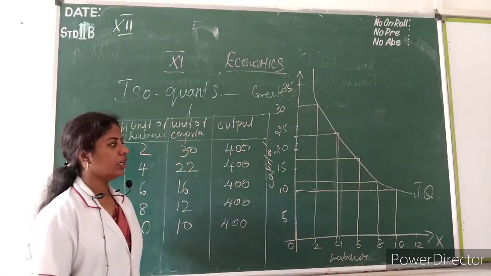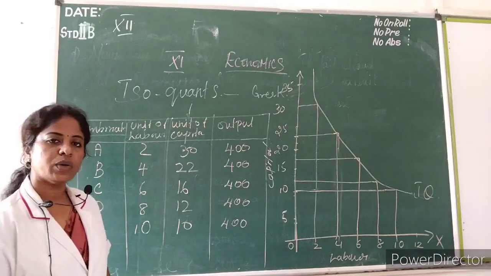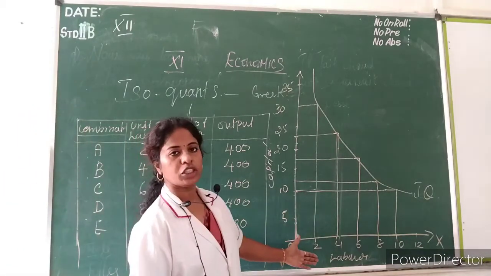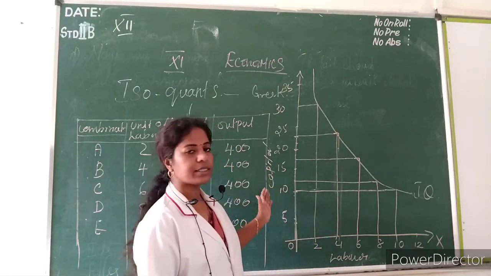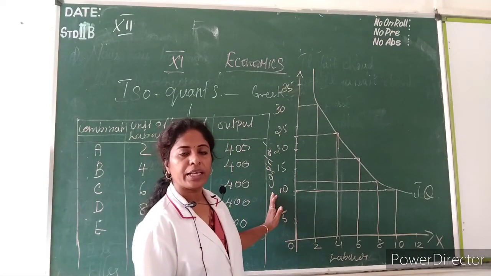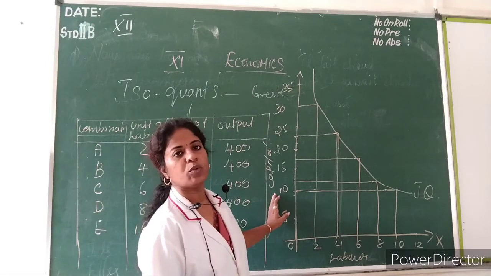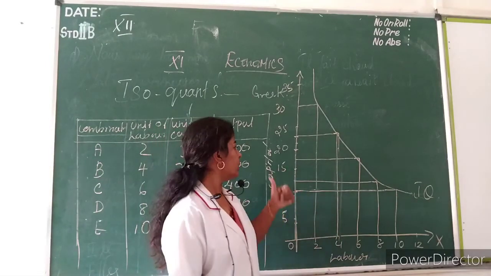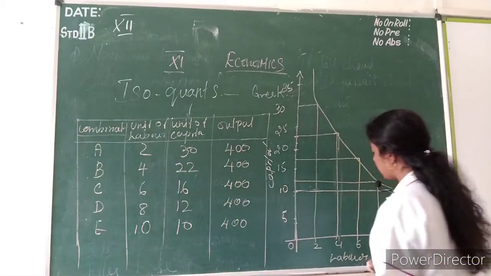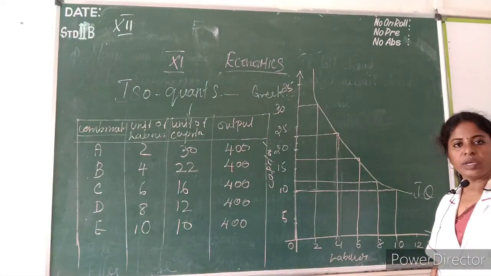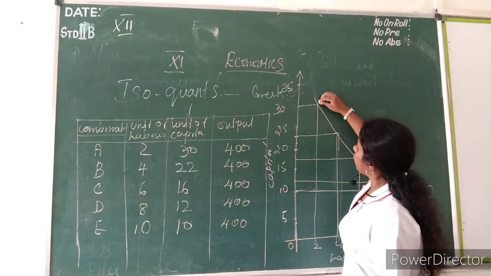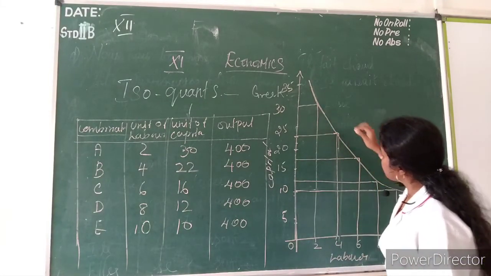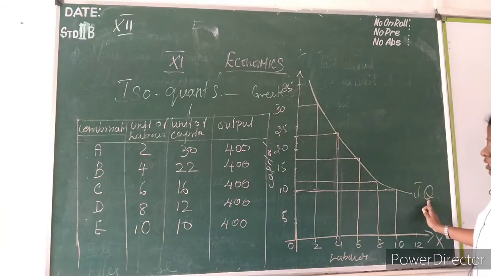So see here, the isoquant diagram. Explanation: the OX-axis represents labor and the OY-axis represents capital. Always your isoquant will start from the left and end at the right. It is a downward sloping curve.